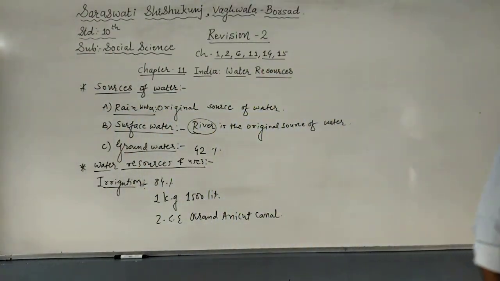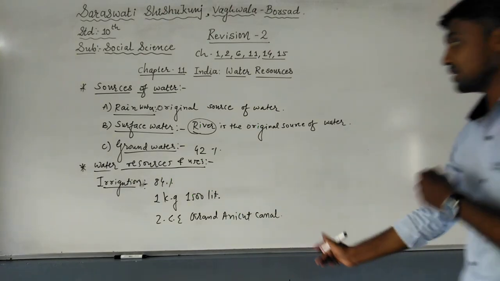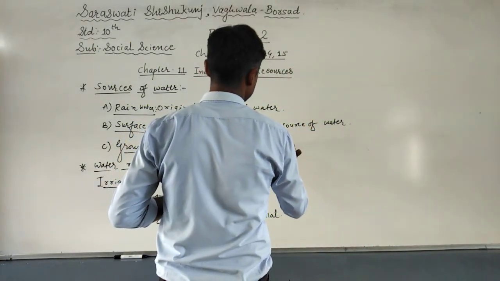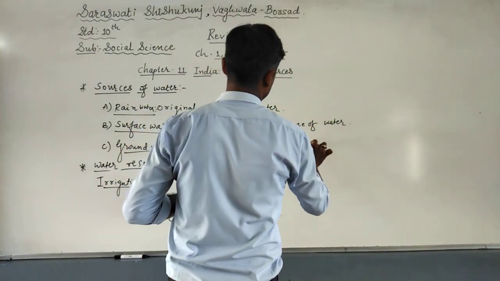So these are the 2 main irrigation supplies we have. Now the next topic is mediums of irrigation.